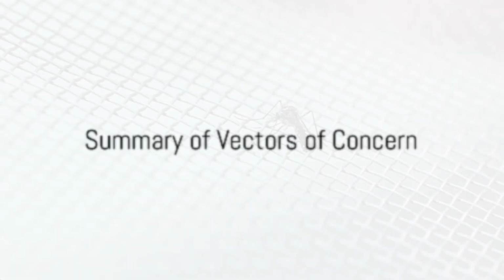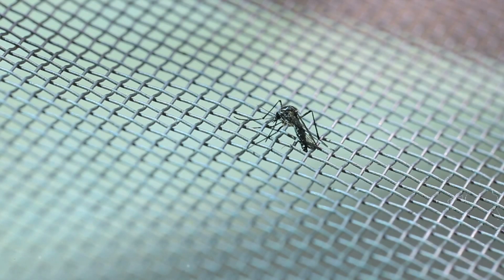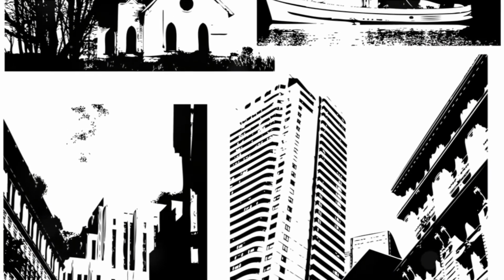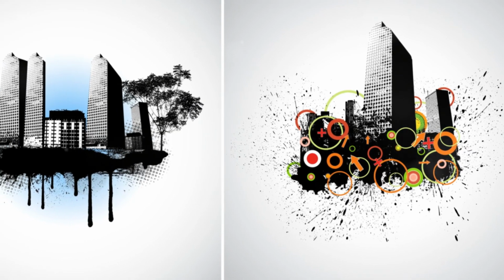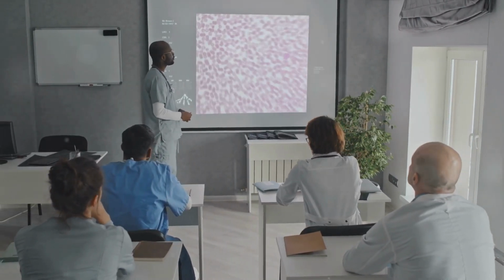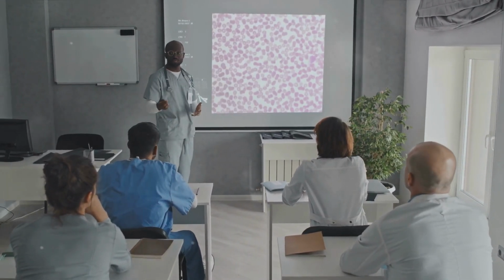In summary, mosquitoes, rodents, flies, cockroaches, and rat fleas are the 5 vectors of concern in Singapore. Each poses significant health risks by transmitting diseases. Effective vector control strategies are vital to prevent disease transmission and protect public health. Understanding these vectors and the diseases they transmit is a key step in this process.